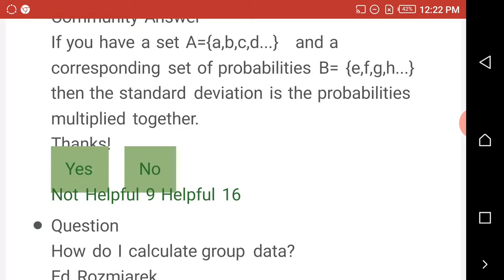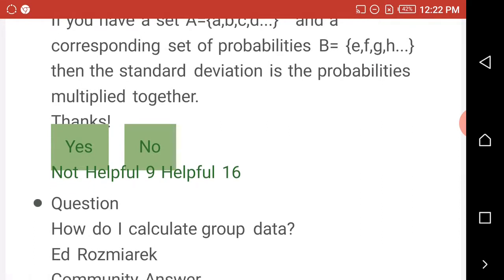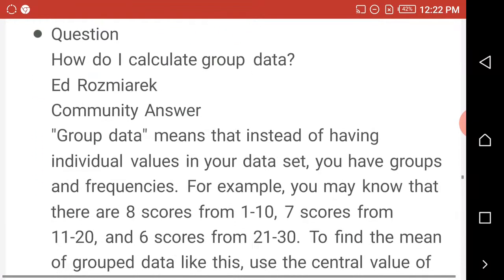If you have set A equals small letter a, b, c, d, and a corresponding set of probability is b, e, f, g, h, then the standard deviation is the probabilities multiplied together. Next question.